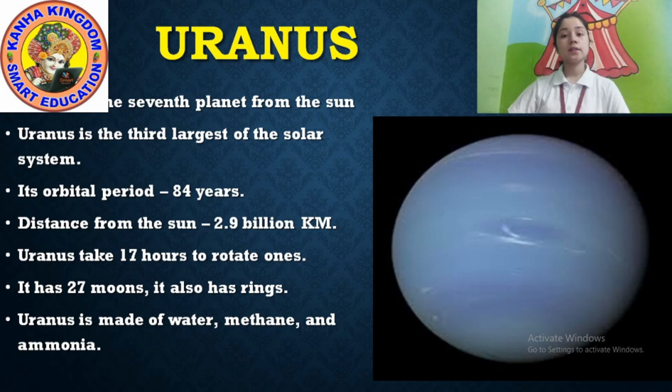So another one is Uranus. Look at the picture. It's a picture of Uranus. It is also a planet. Uranus is the seventh planet from the Sun.